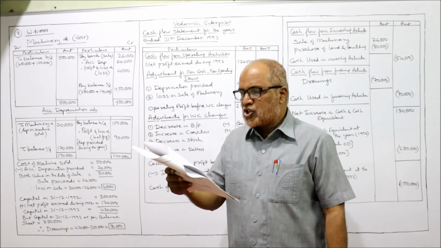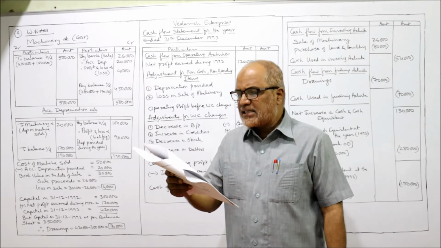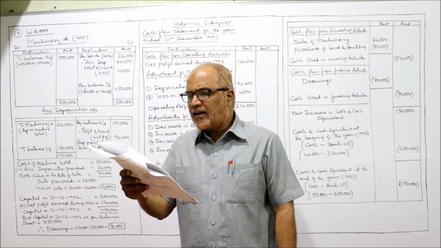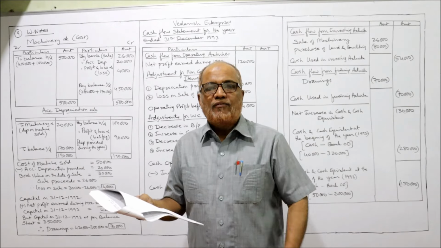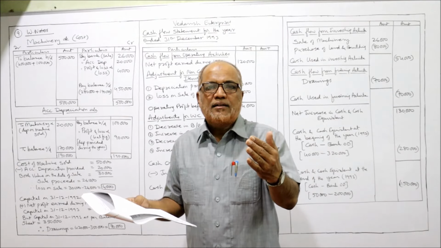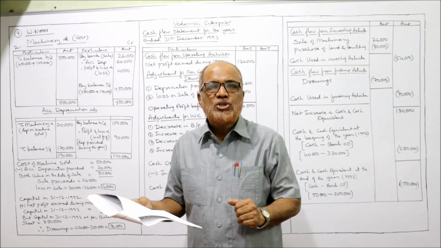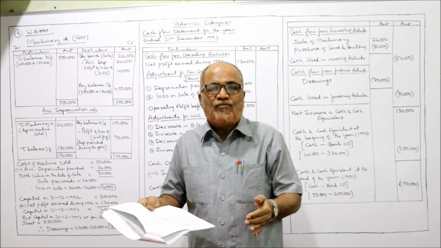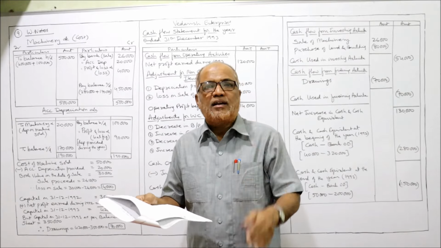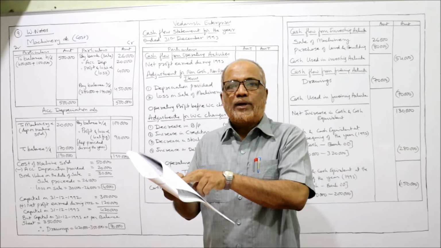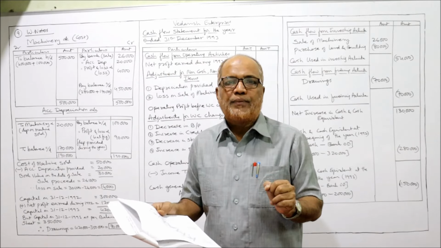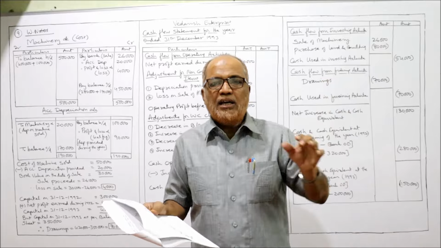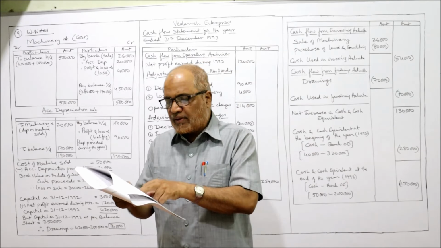Now, land and building, machinery. See carefully, land and building last year 2,20,000, current year 3 lakh. Land and building has increased. When an asset increases, the increase may be due to the purchase of some more fixed asset. So here, land and building last year 2,20,000, current year 3 lakh, it means there is a purchase of land and building, an investing activity. In investing activity we will take purchase of land.